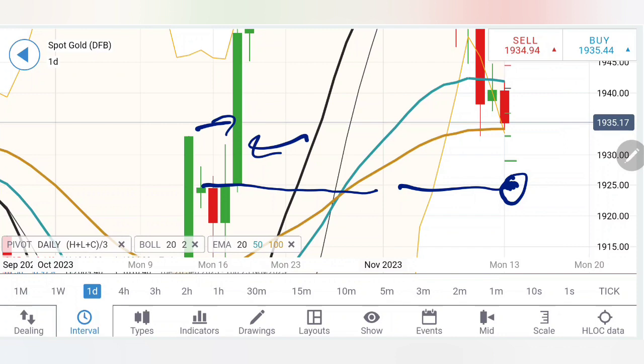Beyond 1942, see a couple of resistances: 1944-45 is also one of the milestones, then 1948 and then 1954. These three key levels, if gold takes out, then we can say that the prices have turned bullish and we are looking at the 1960-1970 zone. So yes, prices can swing. The market, the day has just started, the week has just started. We can see swings here, but the only bullish confirmation is if you see the prices staying above 1954.